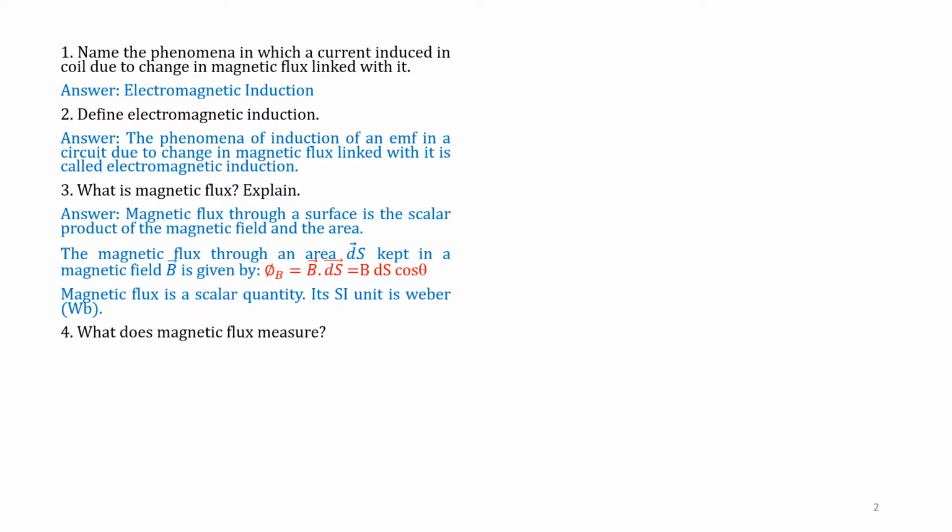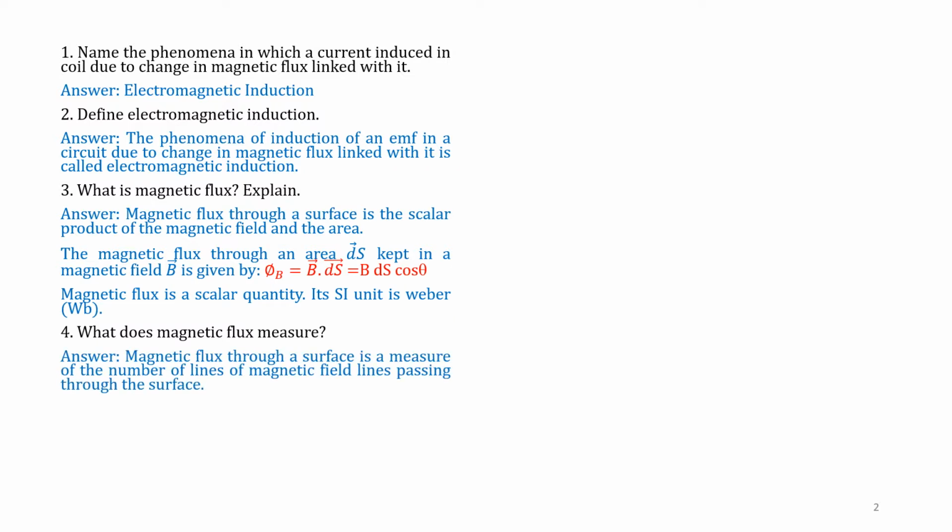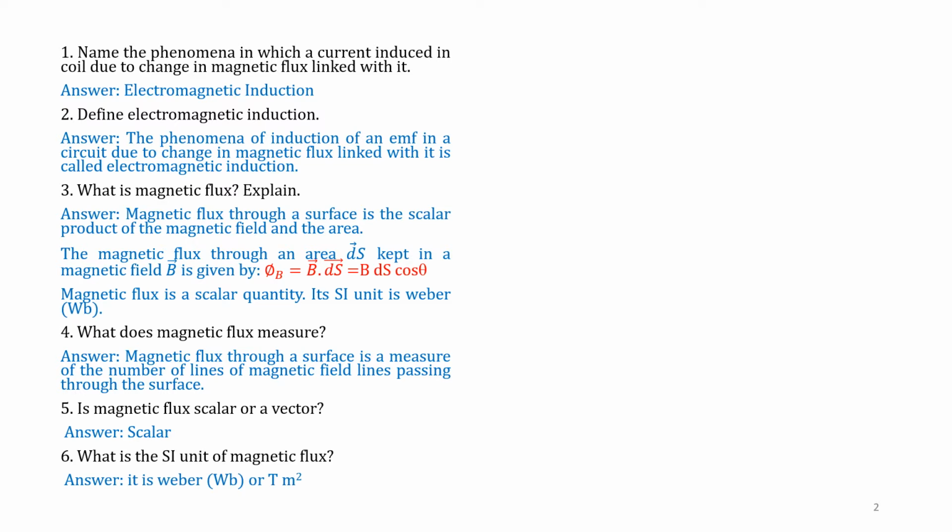Question number 4. What does magnetic flux measure? Magnetic flux through a surface is a measure of the number of lines. Please note down, magnetic flux is nothing but the number of magnetic field lines passing through that surface. Question number 5. Is magnetic flux a scalar or a vector? Answer: scalar. Question number 6. What is the SI unit of magnetic flux? It is Weber or Tesla meter square.